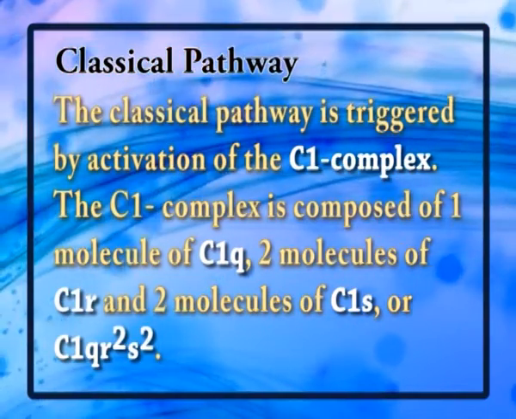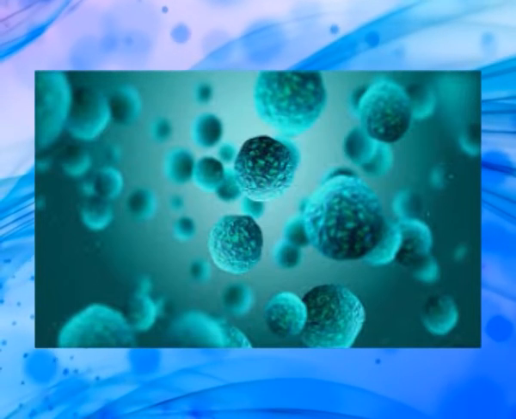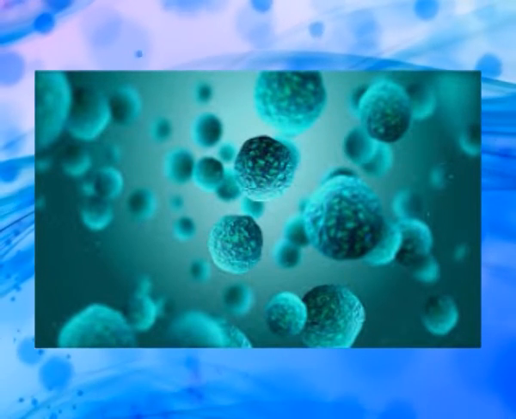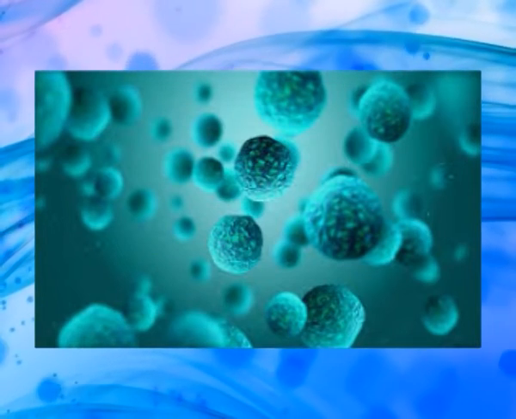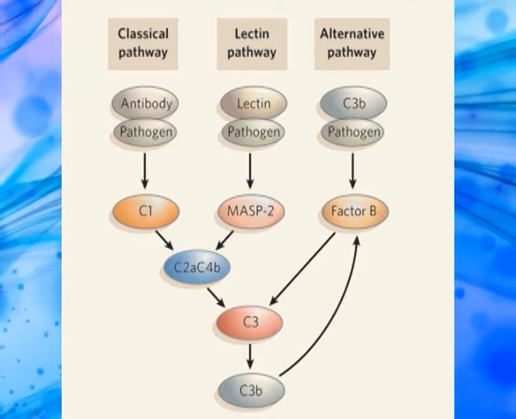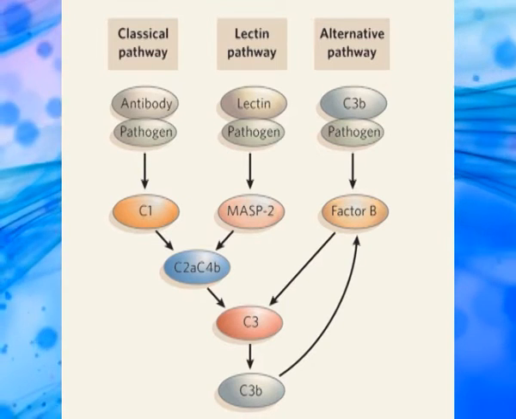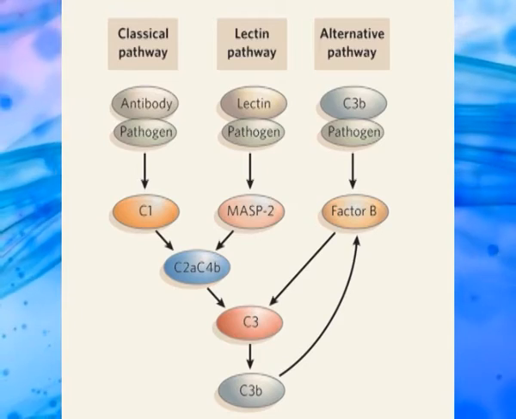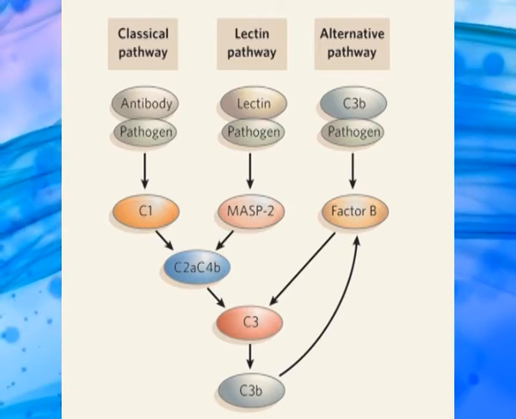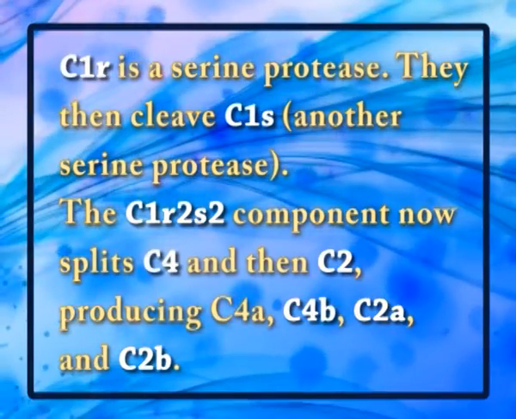C1qr2s2. This occurs when C1q binds with an IgM or IgG complexed with the antigen. A single pentameric IgM can initiate the pathway, while several, ideally six, immunoglobulin Gs are needed. This also occurs when C1q binds directly to the surface of the pathogen. Such binding leads to a conformational change in the C1q molecule, which leads to the activation of two C1r molecules. C1r is a serine protease.